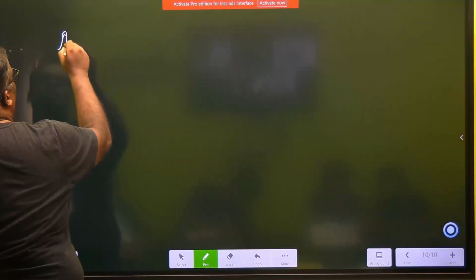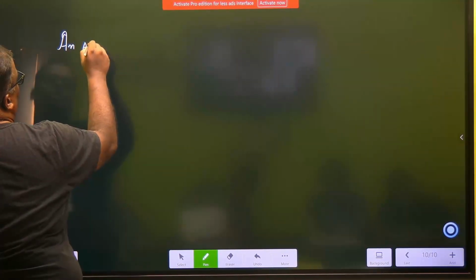Don't look at the watch. So we write an arithmetic progression.